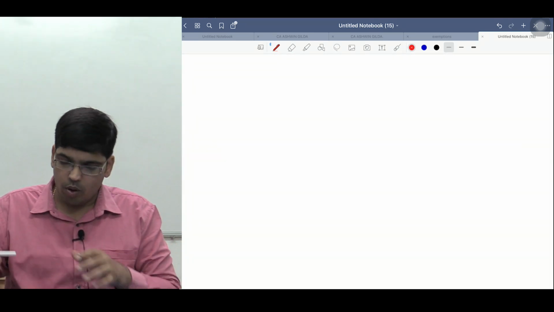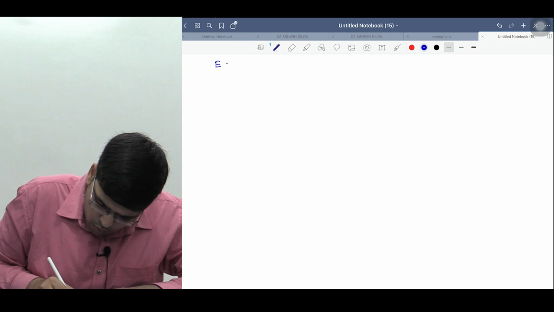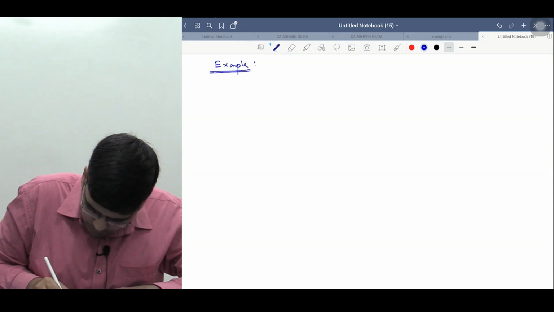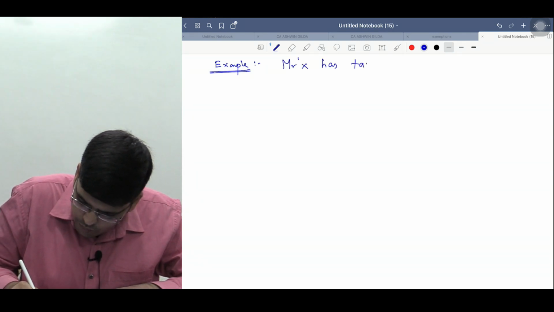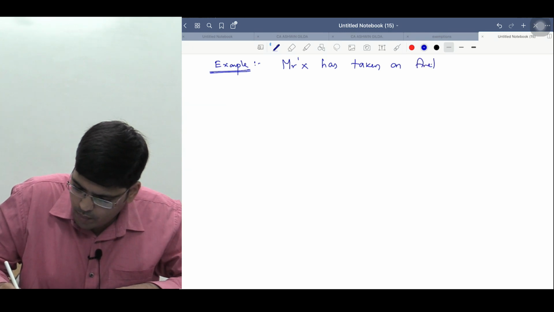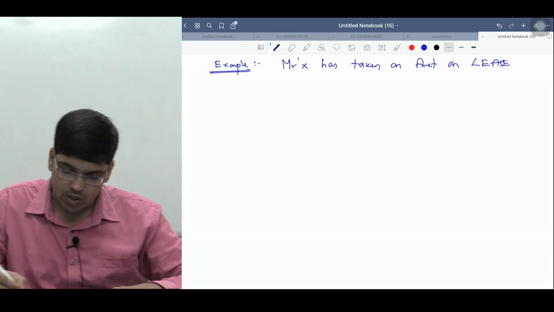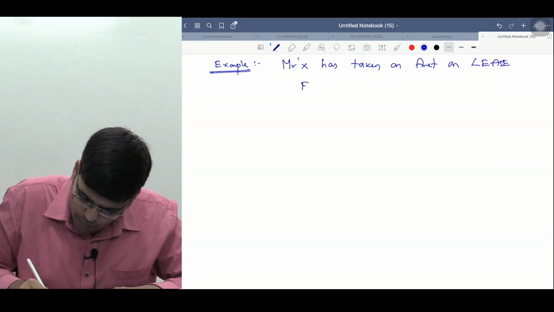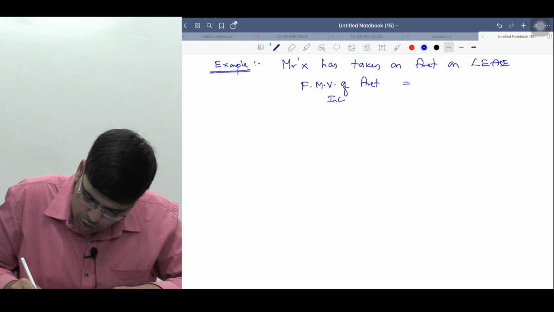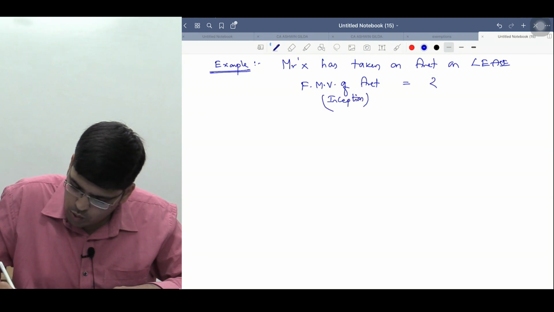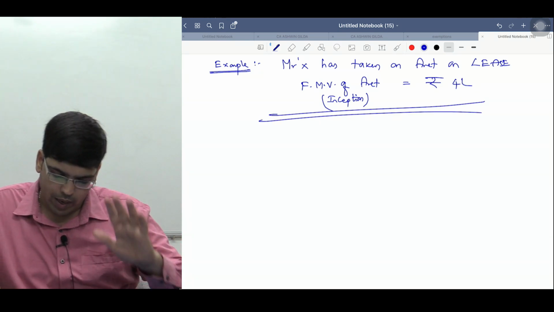Now I'll tell you one small thing. Understand carefully. Now let's say an example I'll take you for understanding. एक example लेते हैं, ठीक है? An example. Mr. X has taken an asset on lease. Mr. X has taken assets on lease, right? The fair market value of the asset at the inception of lease is rupees 4 lakhs. The fair market of the asset at the inception of lease only is how much, sir? 4 lakhs. Okay.